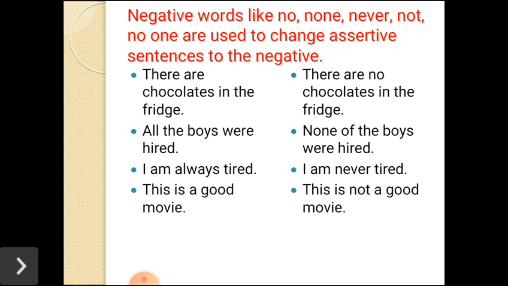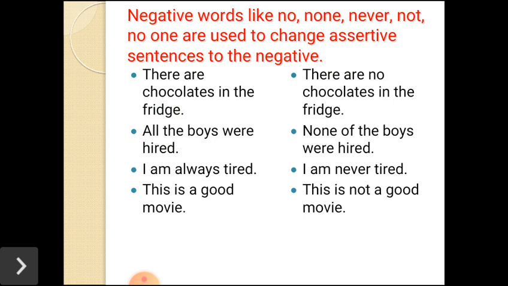Some examples are here. There are chocolates in the fridge. At the other side, you can see the negative sentences of these affirmative sentences. On the left side, we have some affirmative sentences, while on the right side, we have negative sentences. There are chocolates in the fridge. There are no chocolates in the fridge. All the boys were hired. None of the boys were hired. I am always tired. I am never tired. This is a good movie. This is not a good movie.